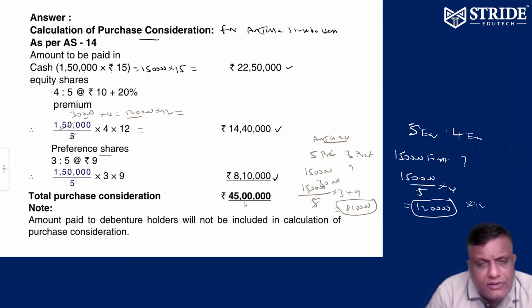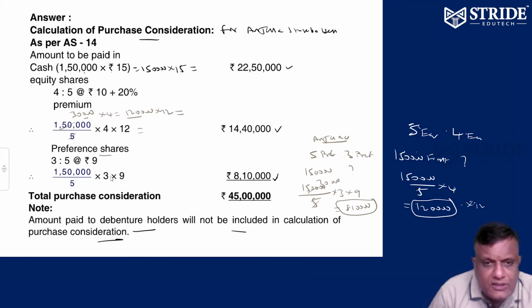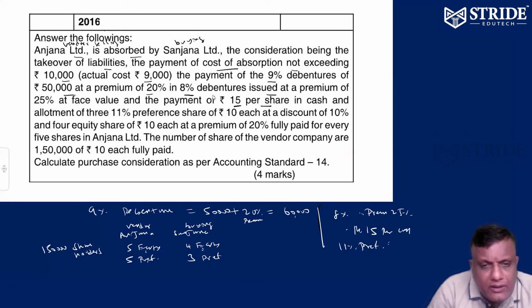Cash to be given, equity shares to be given, preference shares to be given. Please make a total of 45 lakhs. This is the amount to be paid to Anjana shareholders by Sanjana company: cash, equity shares, preference shares. Any amount paid to debenture holders will not be included in the calculation of purchase consideration. I told you already, it will not be part of purchase consideration. Therefore, instead of 9% debentures, 8% debentures are issued at a premium of 20% on face value.